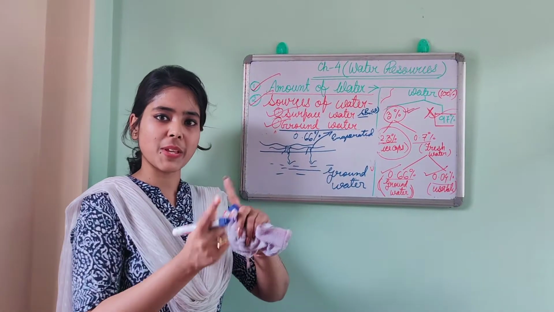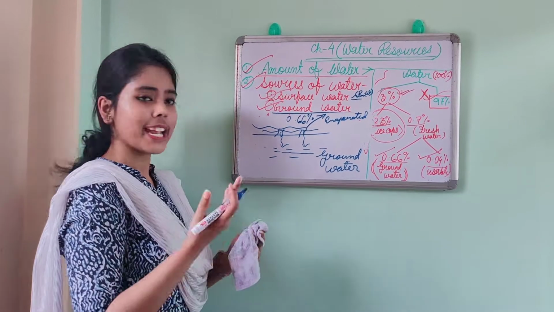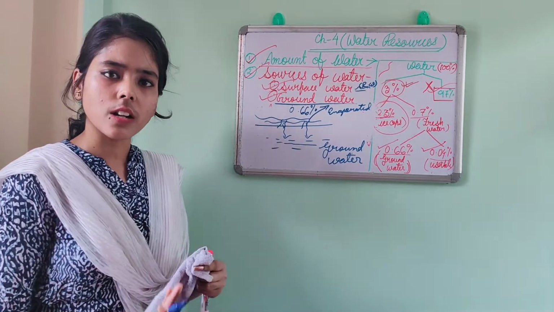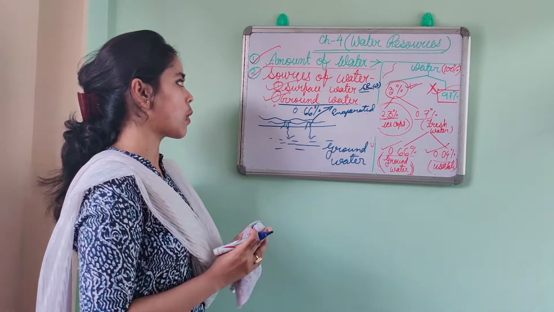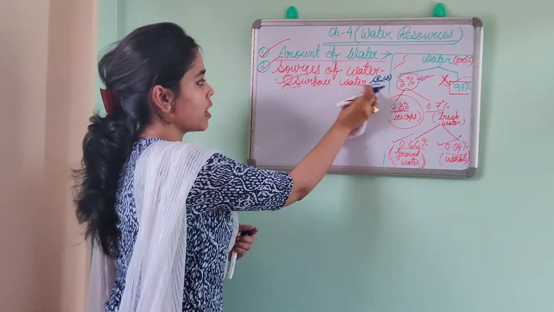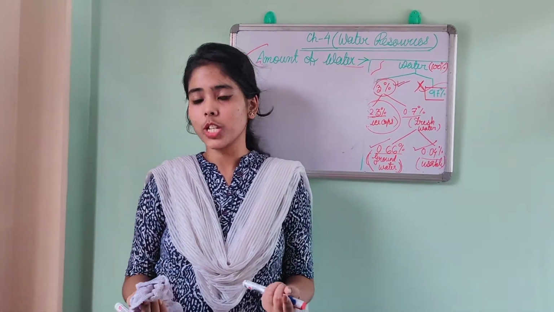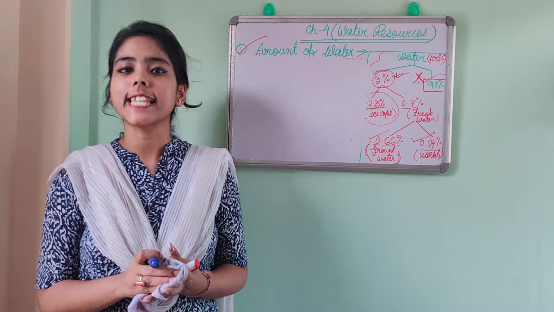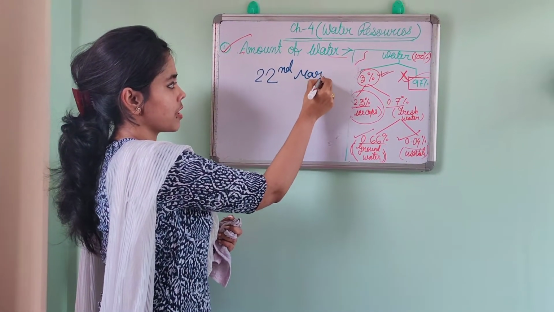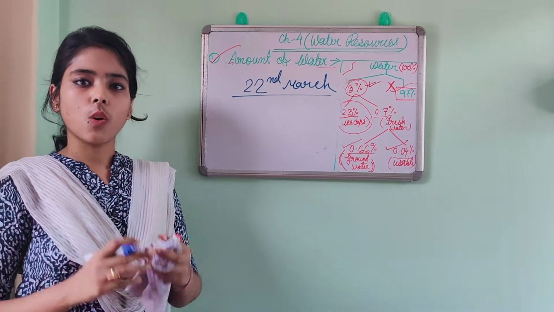When you study all these waters, please keep the amount in your mind. Okay, what is the amount? The specific amount for the waters. So the sources: first is surface water like rivers, streams, seas and all, and then the groundwater. That means the water below the earth's crust is known as groundwater. So the second point is also done. Now here is one important piece of information I want to give you all: if an objective question comes asking when World Water Day is celebrated, that is 22nd of March. Okay, 22nd of March is designated as World Water Day.